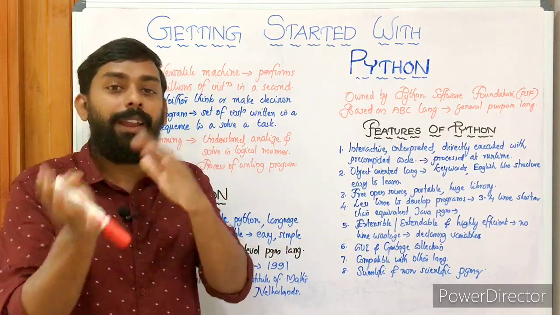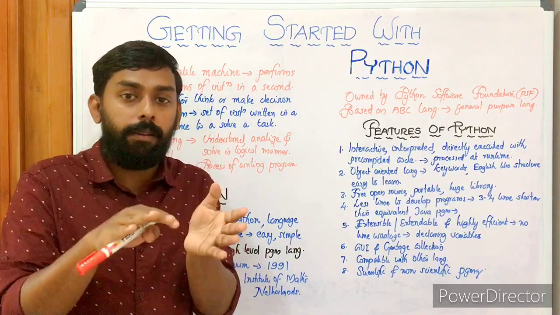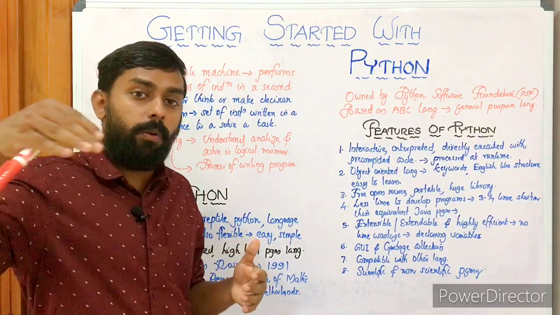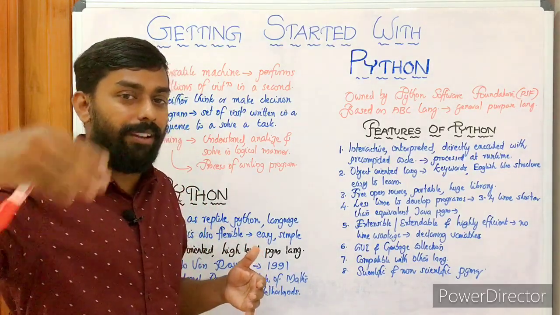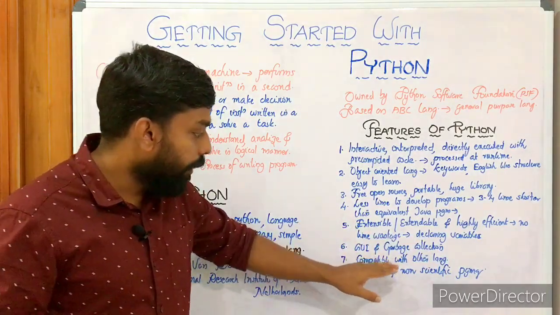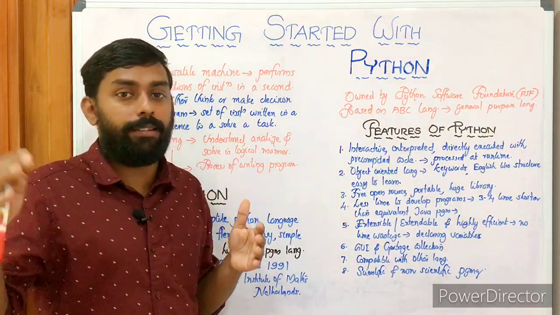Unused memory should be collected to make it available next time. Unused memory must be freed, made available for another use or another purpose. That's what garbage collection is. Then compatible with other languages. It's highly compatible with other languages like C, C++, Java.